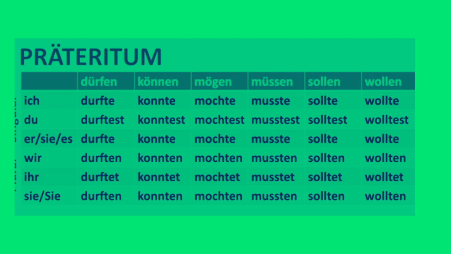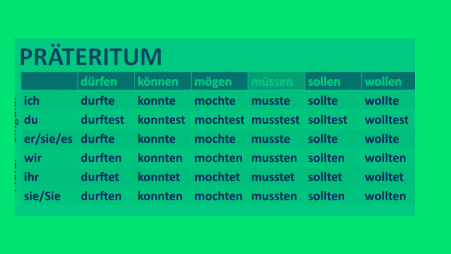Präteritum. Dürfen: ich durfte, du durftest, er durfte, wir durften, ihr durftet, sie durften. Können: ich konnte, du konntest, er konnte, wir konnten, ihr konntet, sie konnten. Mögen: ich mochte, du mochtest, er mochte, wir mochten, ihr mochtet, sie mochten.